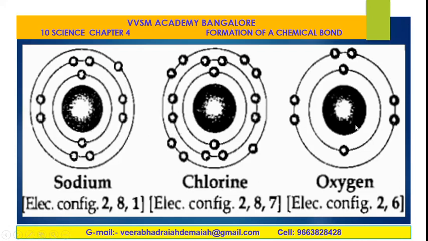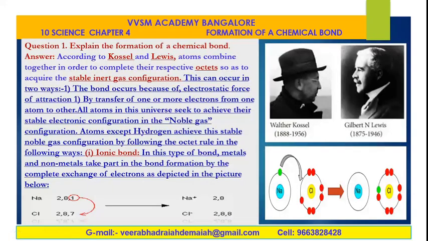Similarly, sodium also combines with oxygen atom, forming sodium oxide. When sodium burns in oxygen, it gives sodium peroxide. So therefore, sodium combines with chlorine gas as well as with oxygen, and hence the respective compounds will be formed. This is all about the ionic bonds, my dear friends. Kossel explained the formation of chemical bond.